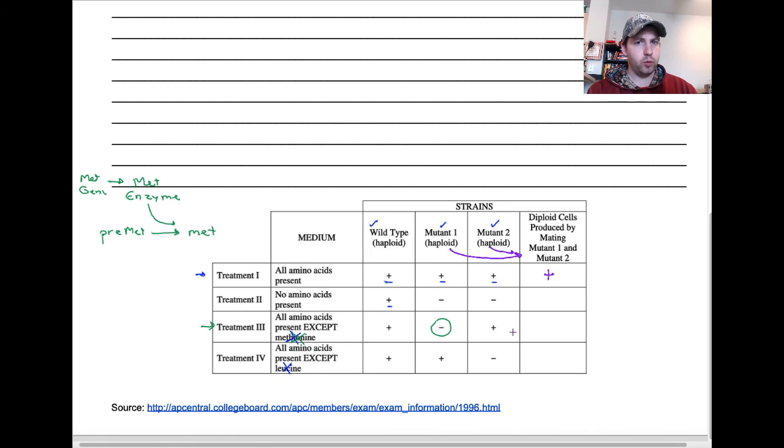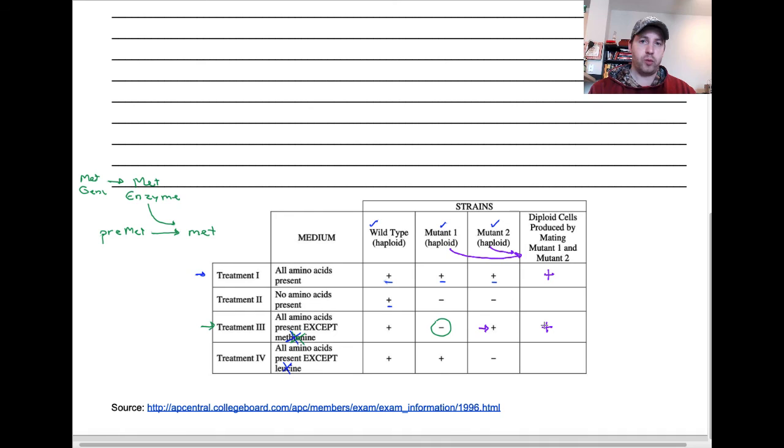It has that fully functional gene, but mutant 1 could not. But now that we're fusing the 2 together, this mutant 2 functional gene is going to cover up the malfunctioning or the mutated mutant 1 version of the gene. So because of that, we would expect to see growth.